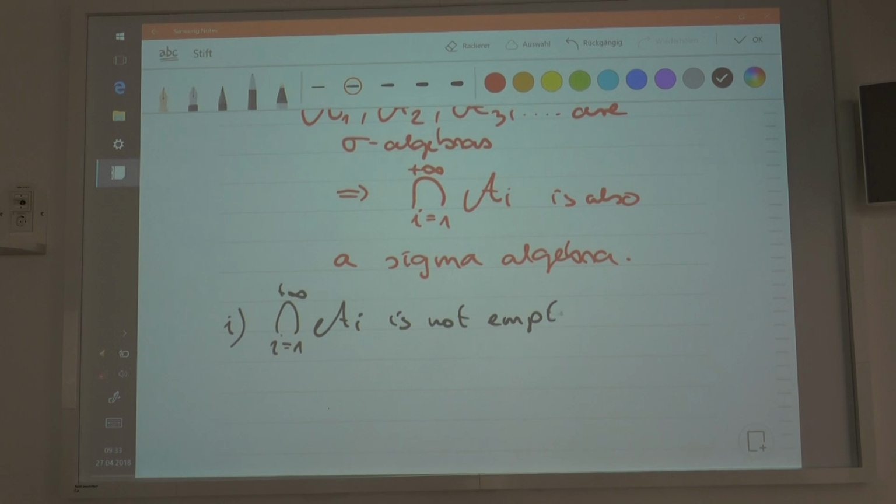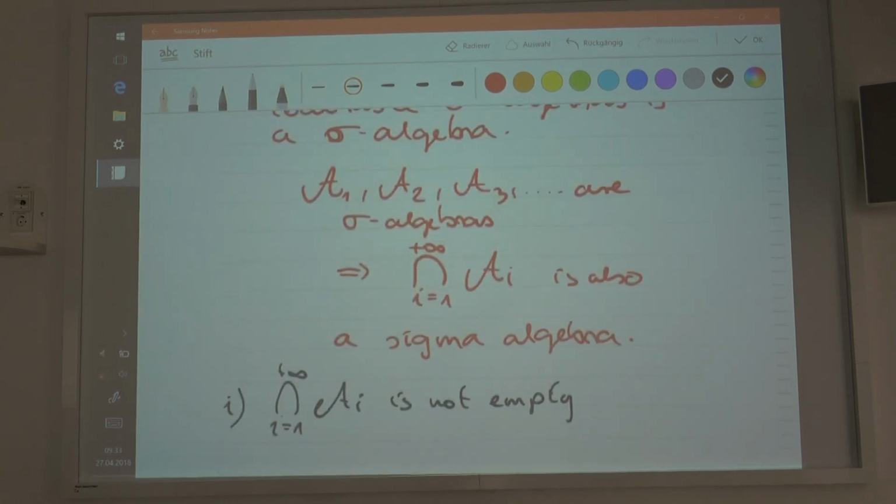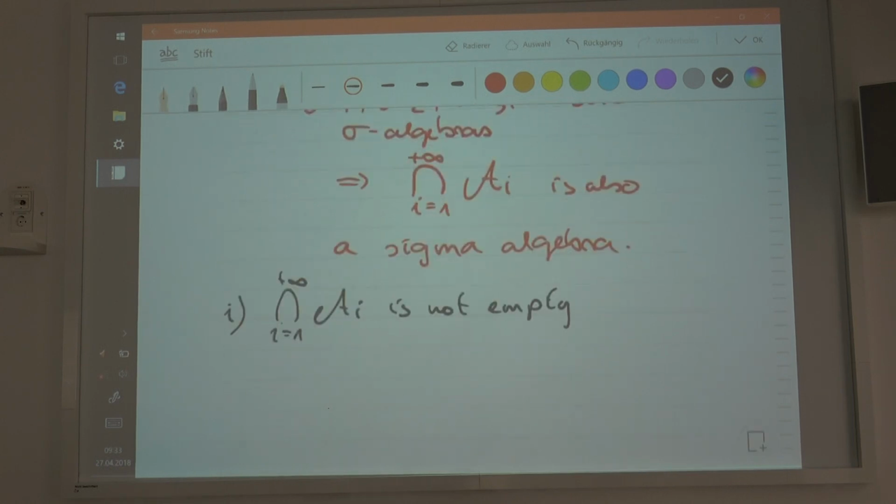Now, as we've seen before, since omega, A1, A2, A3 are sigma algebras, then it would imply that all of them have omega as an element.